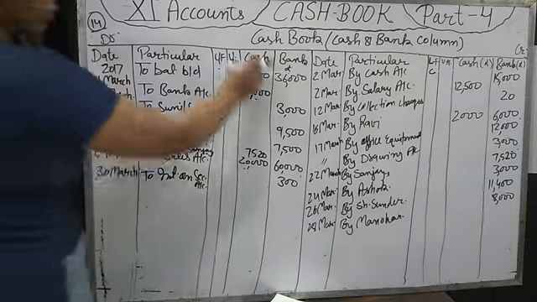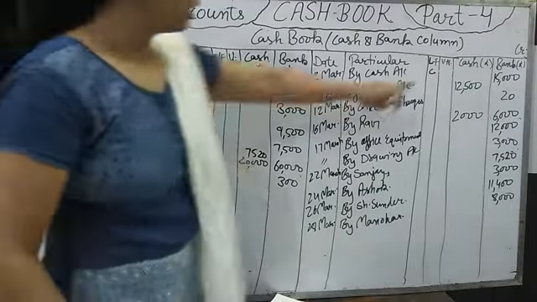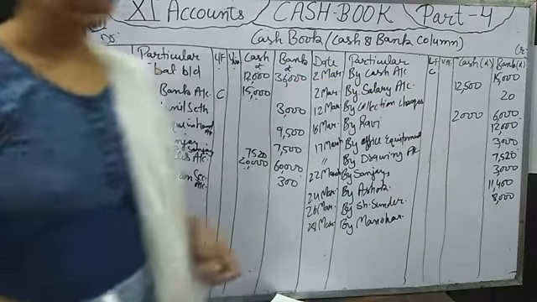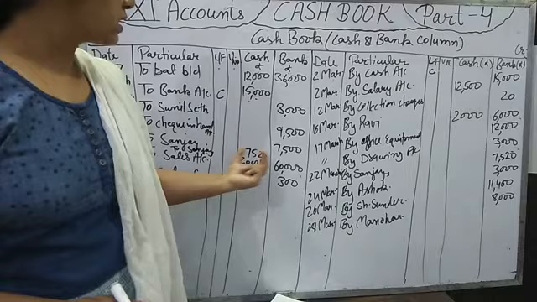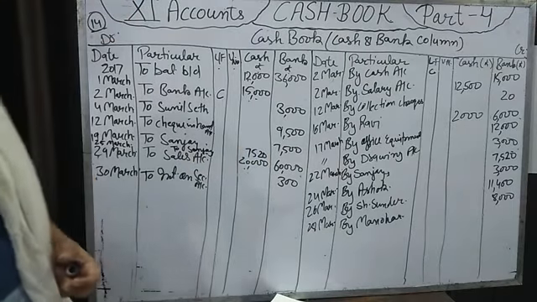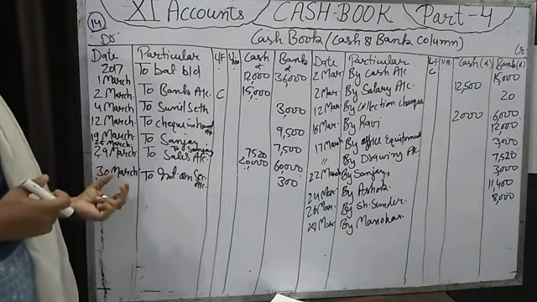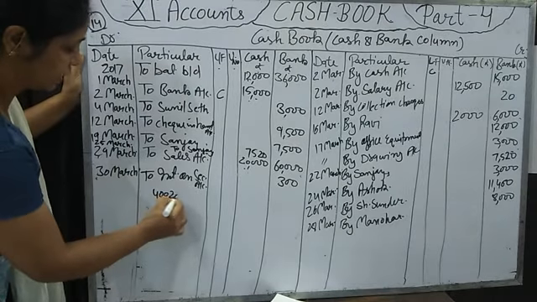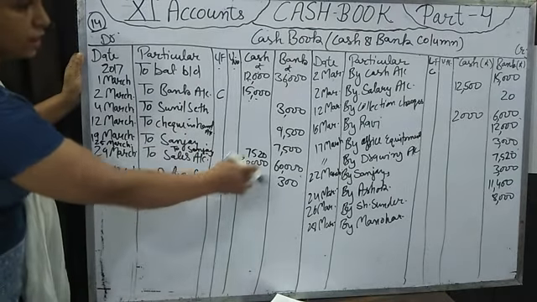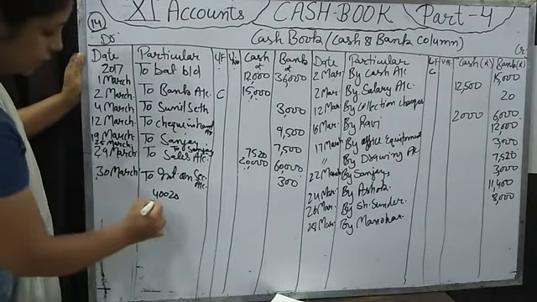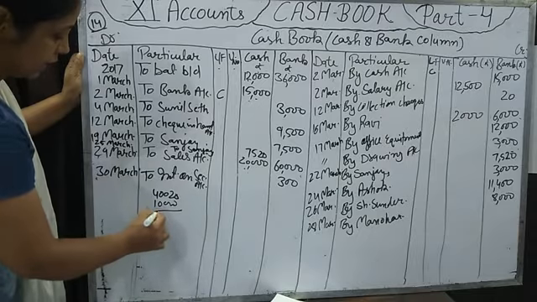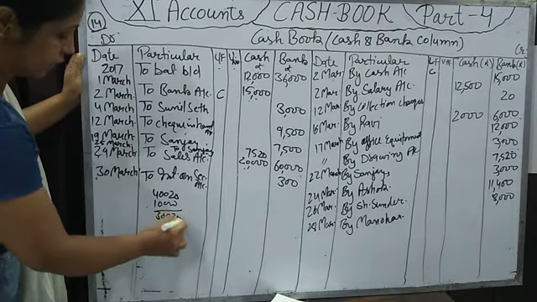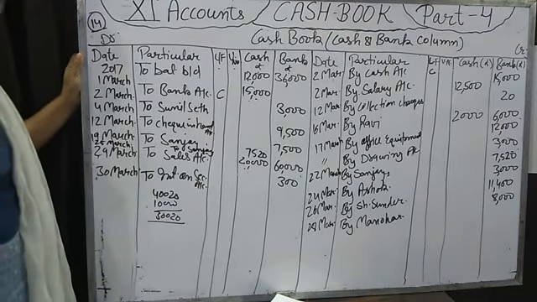Do the total of receipt and total of payment and find out the balance by the difference, receipt minus payment. That is the cash balance we are having on 31st March. That cash balance will come to 40,020 rupees, the difference of receipt and payment. We will keep 10,000 with us and the remaining 30,020 rupees we will deposit in the bank.